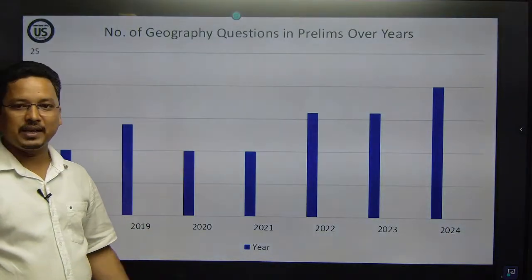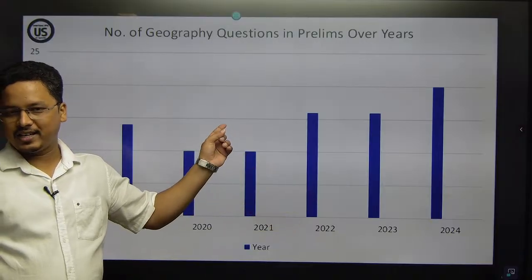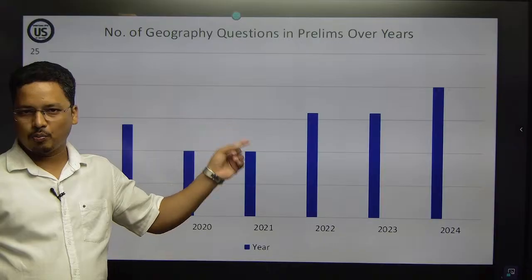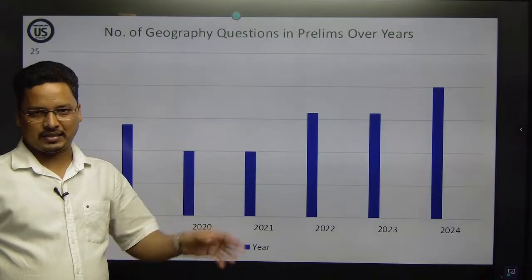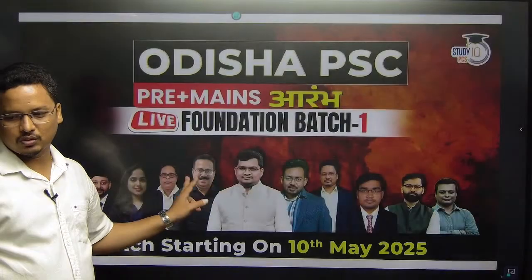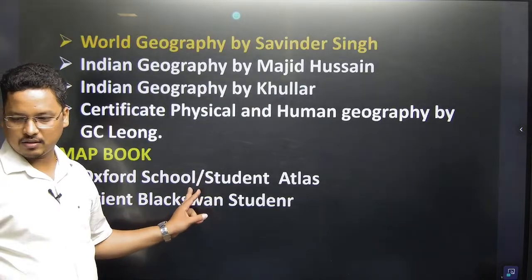Here you can see the prelims. In 2024 UPSC prelims, 20 questions came in geography, and in OPSC 2023, 15 questions. So in both there is domination of geography, right? These are the book list, right?